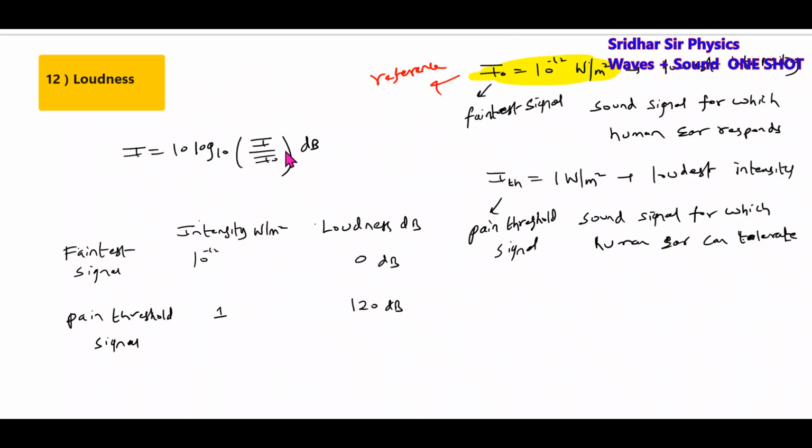Then since I'll represent it on a logarithmic scale, the bel is a very large unit. To make it smaller, I multiply with 10. So 10 log 10 of I by I naught, where I is the intensity, will become the loudness. The loudness is given by the symbol beta. For I naught equal to 10 to the power of minus 12, the loudness of the signal will be 0 dB. For a signal whose intensity is 1 watt per meter square, the loudness will be 120 decibels, and this will be the pain threshold. If any sound signal has intensity greater than this, you will experience some sort of pain in your ear. Like this, there's a unit we brought to express the loudness of a signal.